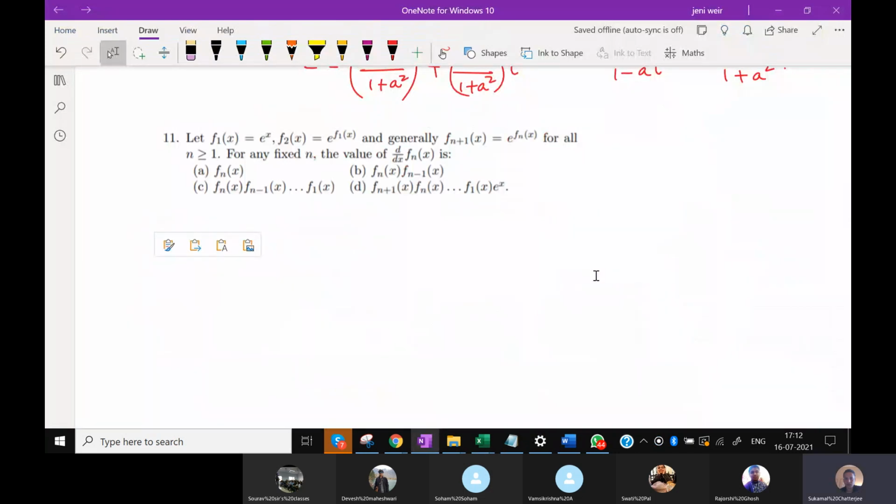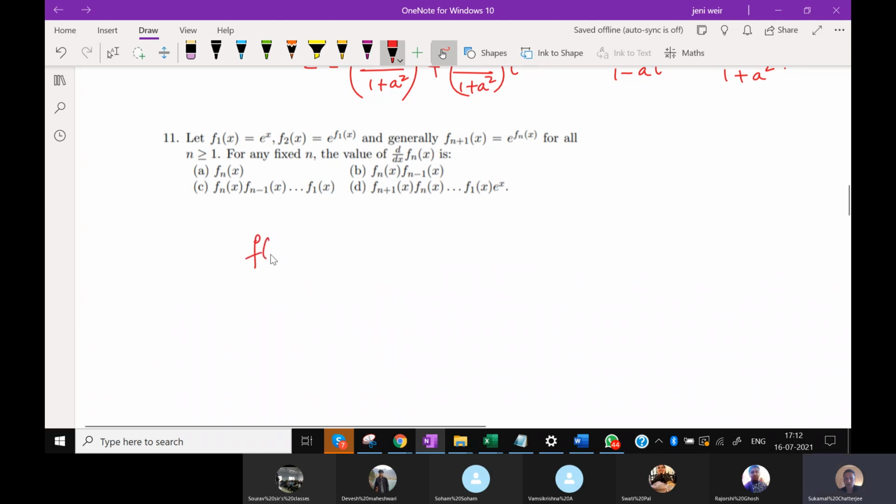Let f1(x) be equal to e to the power x and f2(x) be equal to e to the power f1(x). That means f2(x) will be e to the power e to the power x. Similarly, it is given that f(n+1)(x) is equal to e to the power fn(x).